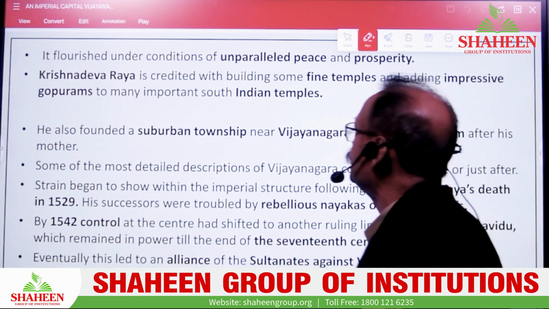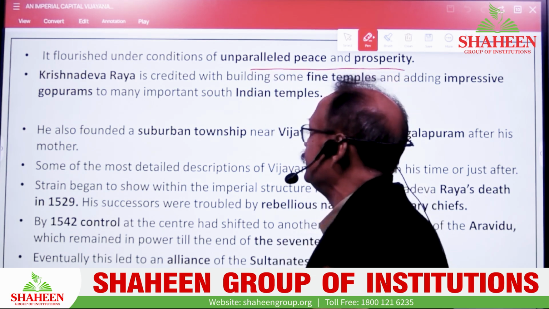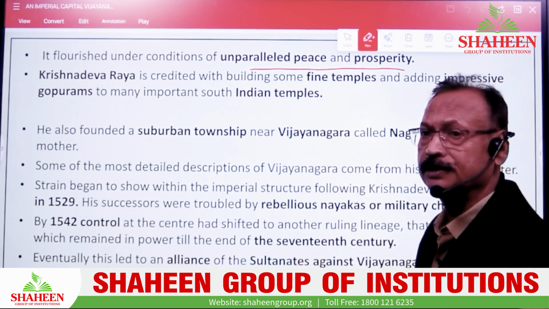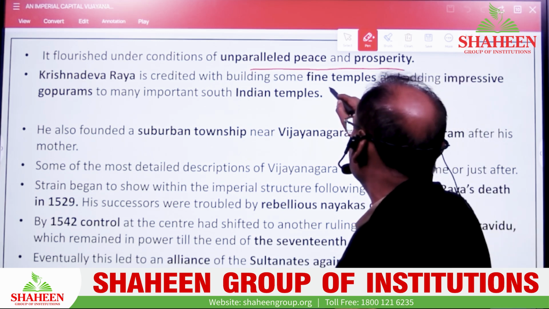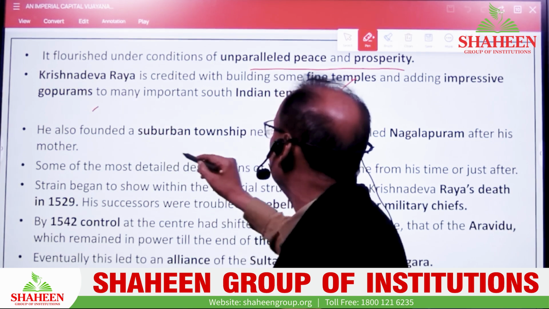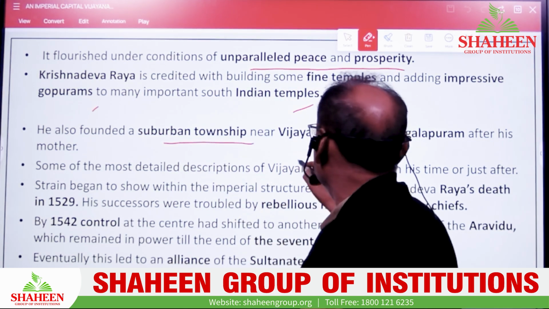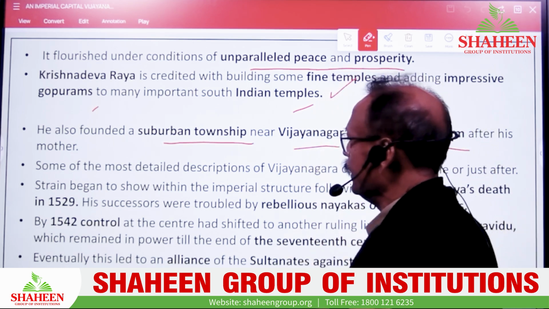So it flourished under a condition of unparalleled peace and prosperity. Krishnadeva Rai is credited with the building of fine temples. This is the contribution of Krishnadeva Rai. He contributed to developing fine temples, impressive gopurams, and many important Indian temples. In this way, the suburban town of Vijayanagar was Nagalapuram, and Vijayanagar was a famous part of the system.